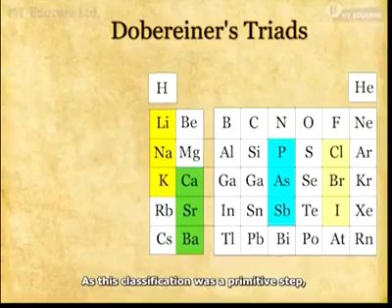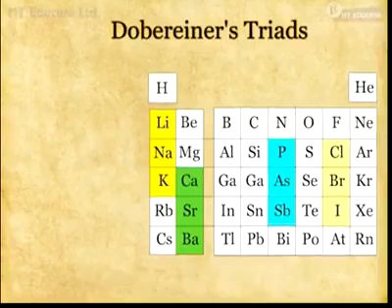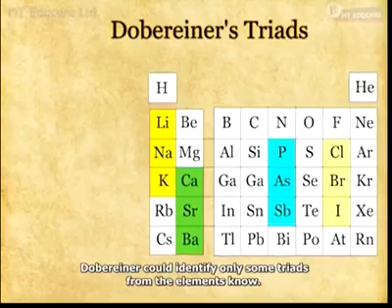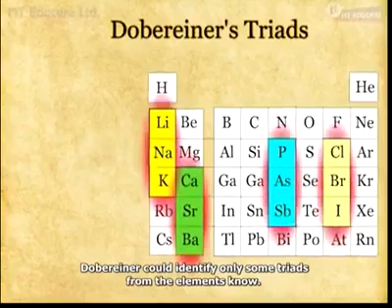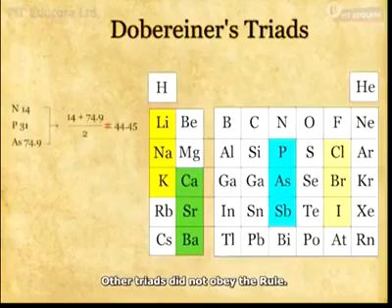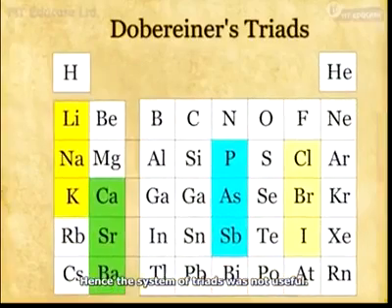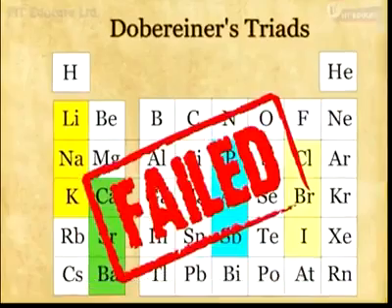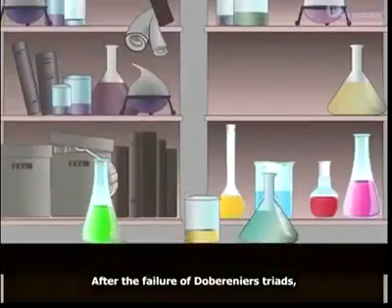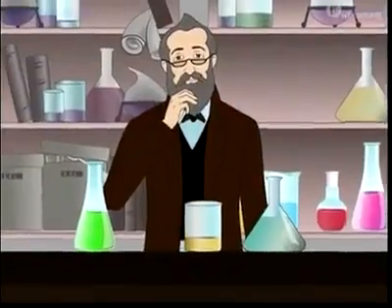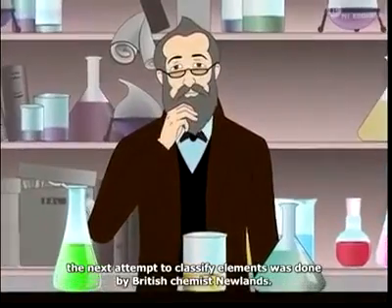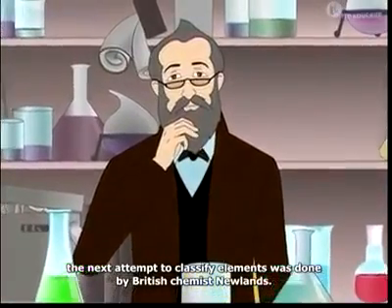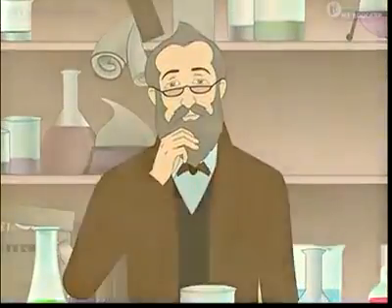As this classification was a primitive step, Dobereiner could identify only some triads from the elements known. Other triads did not obey the rule. Hence, the system of triads was not useful. After the failure of Dobereiner's triads, the next attempt to classify elements was done by British chemist Newlands.